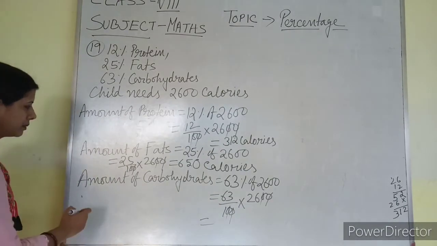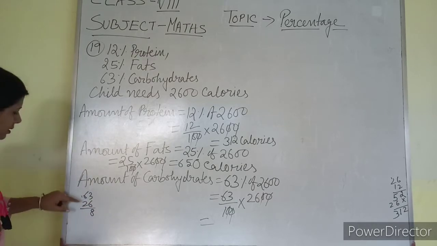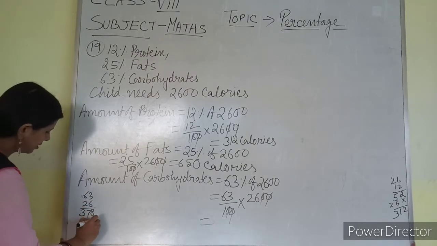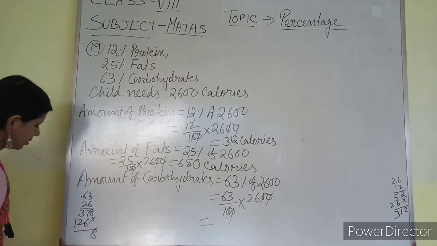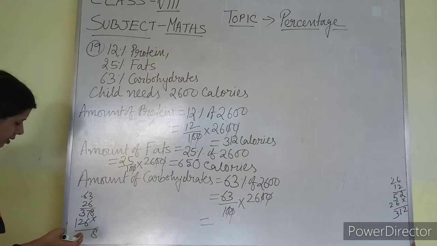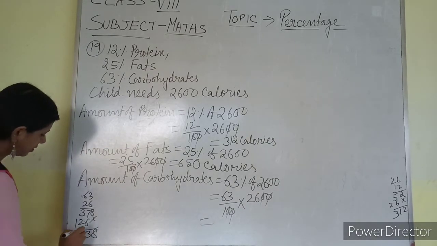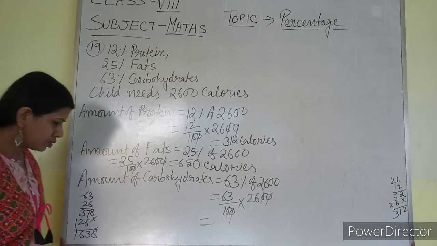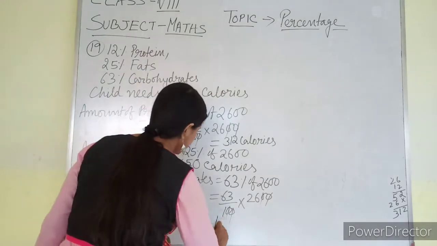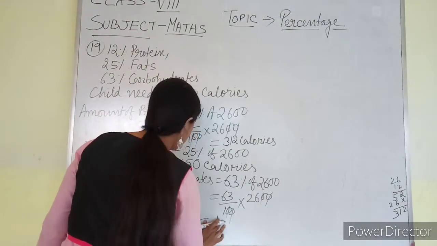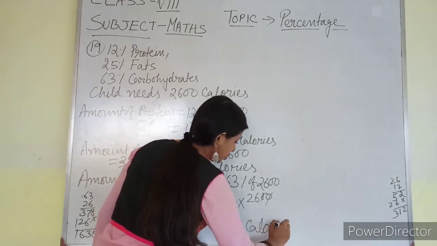So let me do the multiplication. So the answer you are getting is 1638 calories.